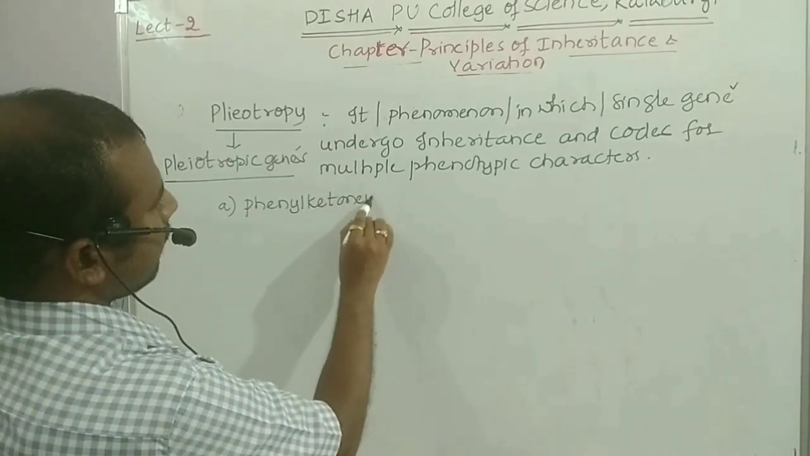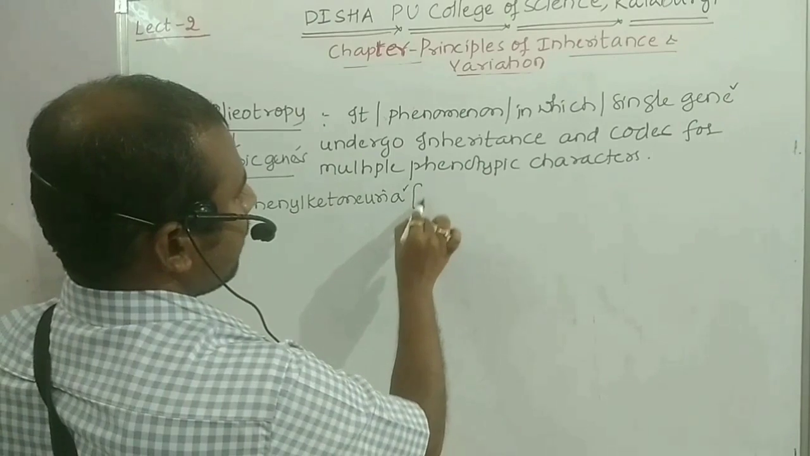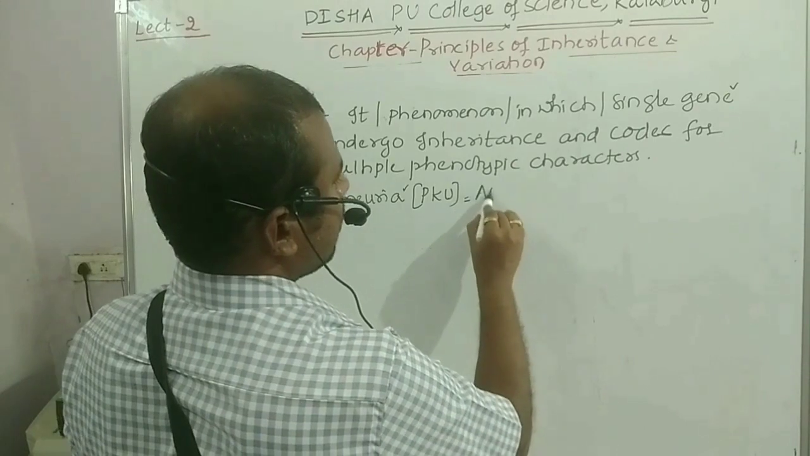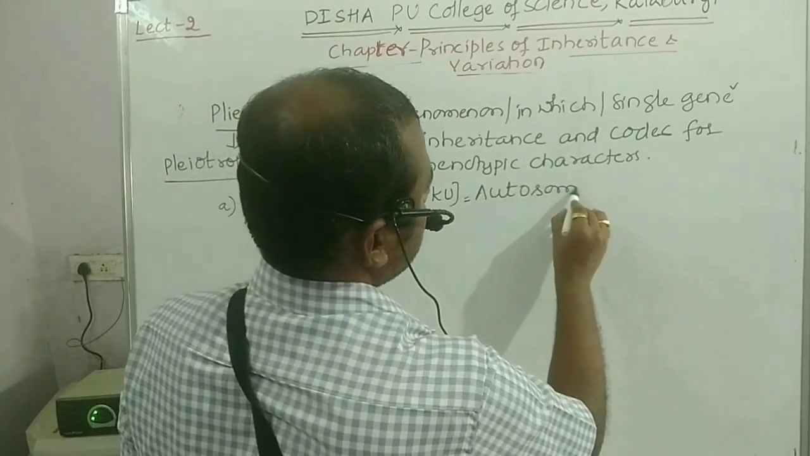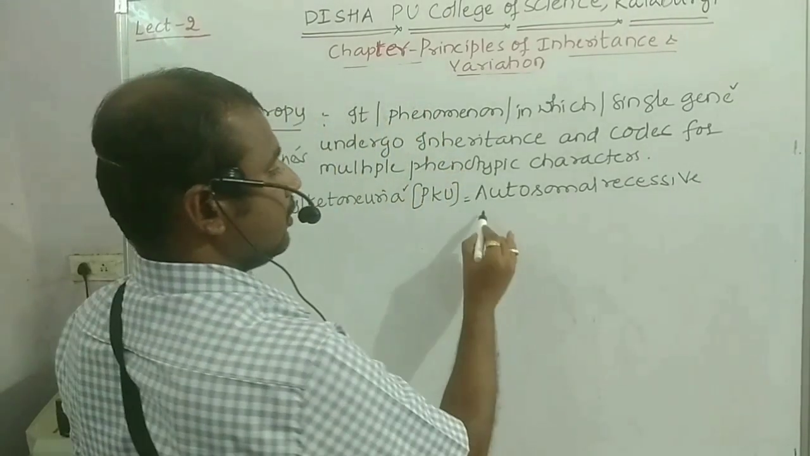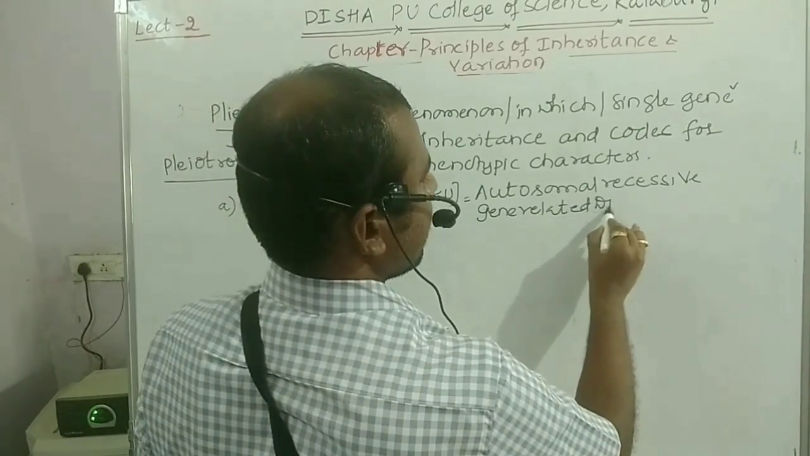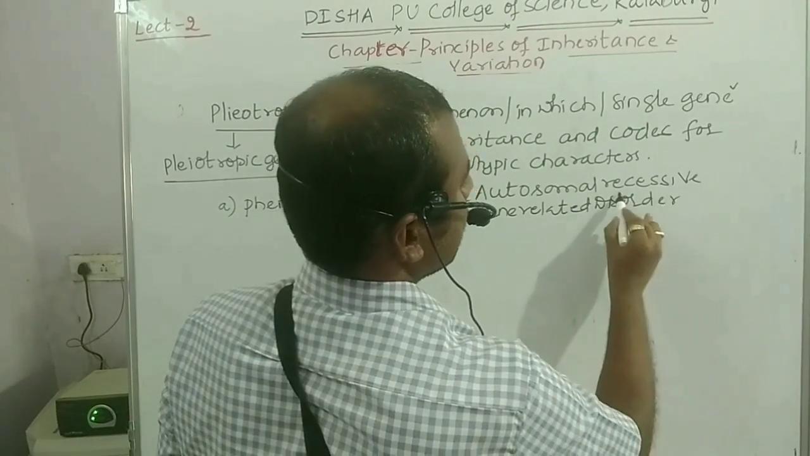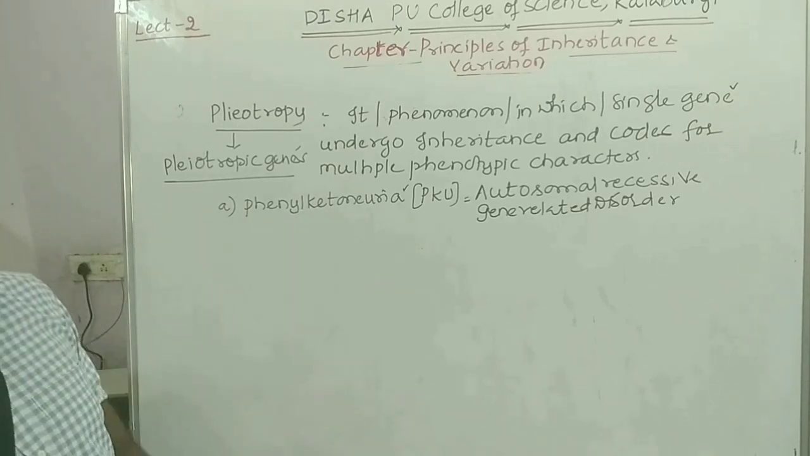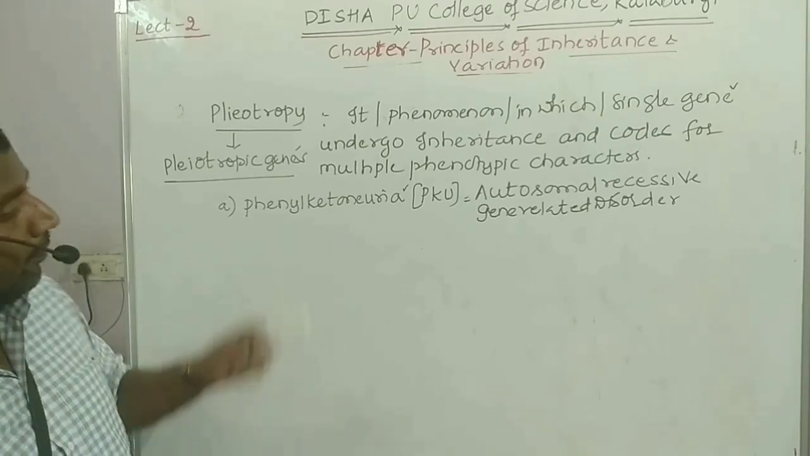Let me take an example, that is phenylketonuria. This phenylketonuria, it is abbreviated as PKU and it is an autosomal recessive gene related disorder. And phenylketonuria is a good example of a Mendelian gene related disorder.